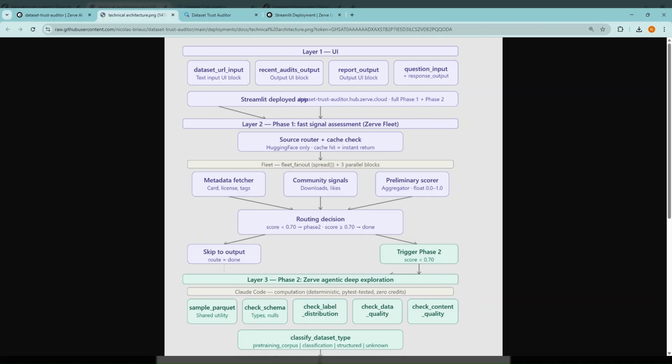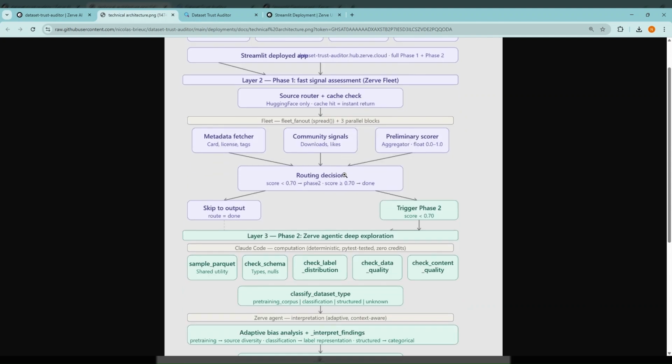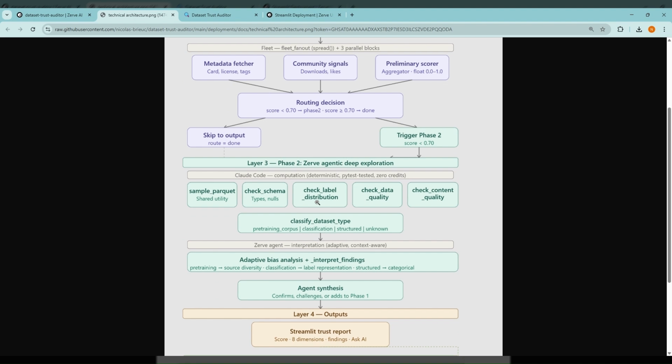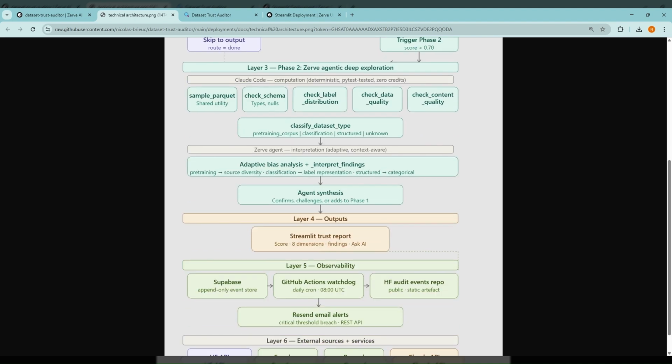Let's have a look at the architecture. We have 4 layers: a Streamlit UI deployed on Zerve, a phase 1 fast signal assessment running in parallel via Zerve's fleet, and going down, a phase 2 deep agentic exploration via Zerve agentic blocks. And below, we've got an output layer, producing a trust report with evidence from both phases.